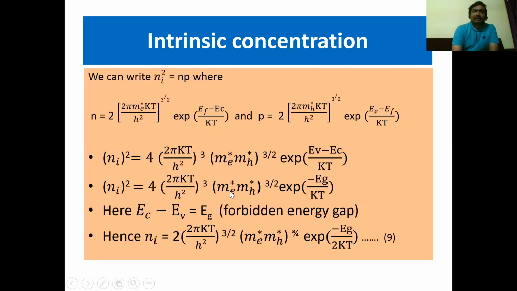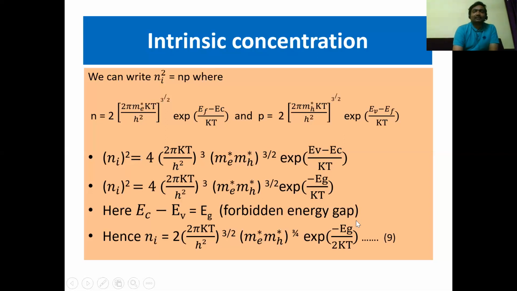Here you can see E_V minus E_C as minus E_G, because E_C minus E_V equals E_G. So what is E_C? E_C is the lowest energy level in the conduction band and E_V is the highest energy level in the valence band. So the difference between these two is called the energy gap. So here I can take E_V minus E_C as minus E_G.